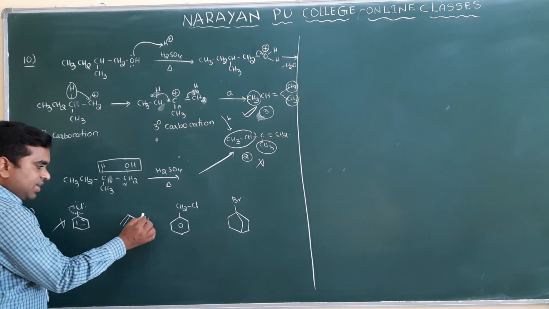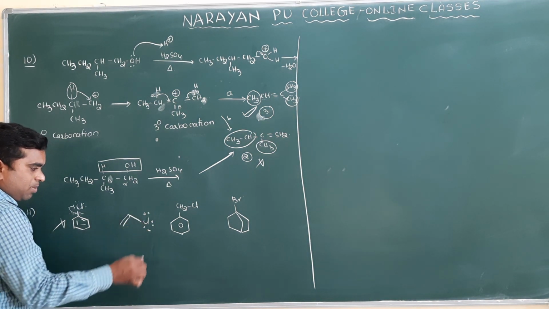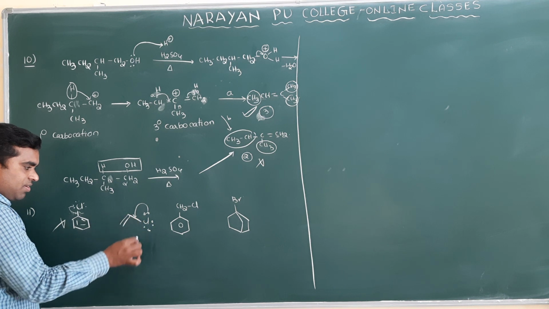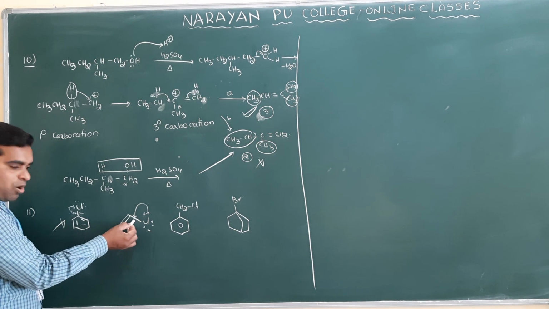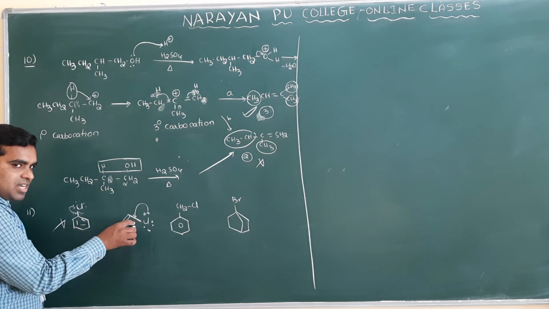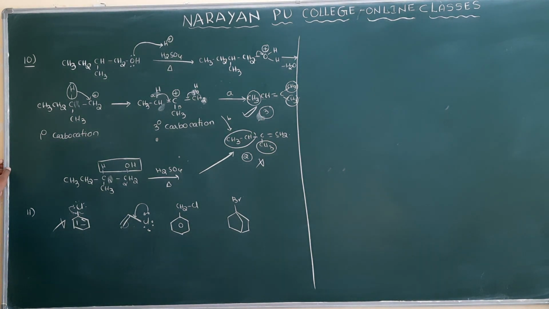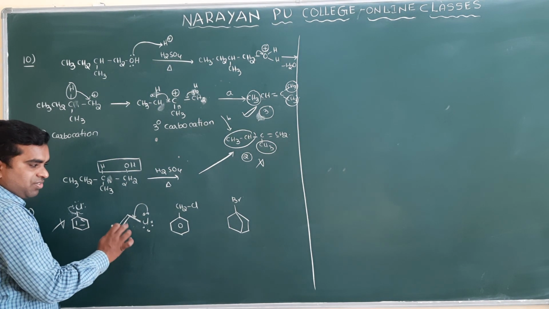In the same way, here also you see a lone pair of electrons and a double bond separated by a single bond, so it is also involved in resonance. Resonance means this bond will be converted into a double bond and this bond will be converted into a single bond. It is not a single bond, it has partial double bond character. Clear? So that's why breaking this bond is very difficult.